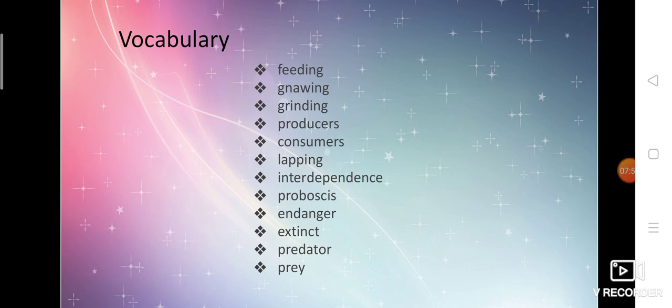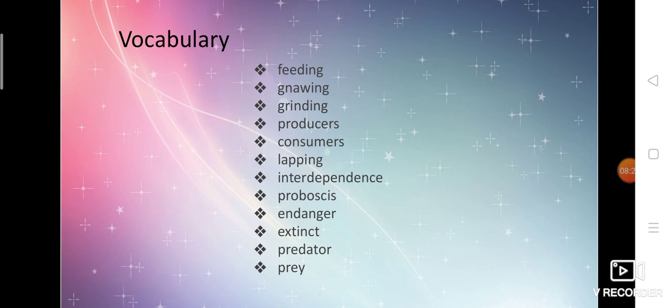The next one, prey. The animal which is the food of another animal is prey. For example, the same example, lion and deer. The deer is the food of the lion. So the food of the animal is called prey. So the deer is the prey. Predator means an animal which eats another animal, and the animal which is its food is called prey.